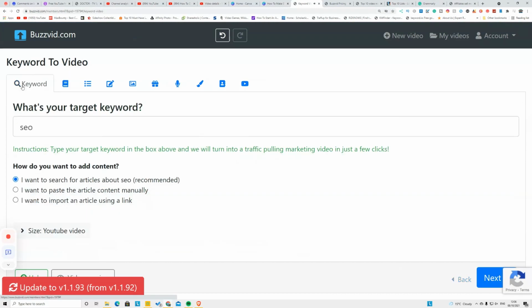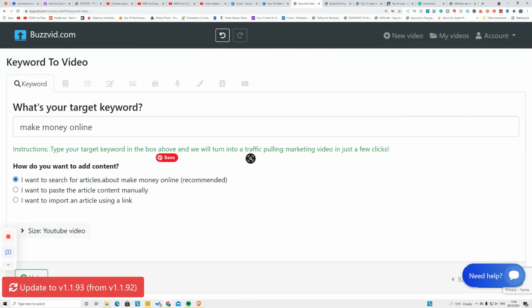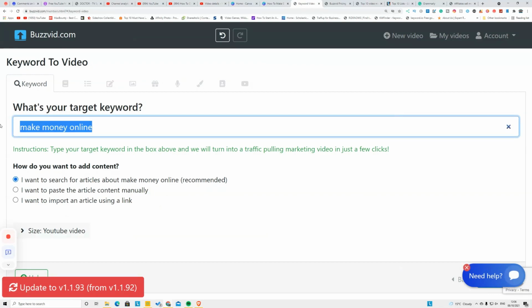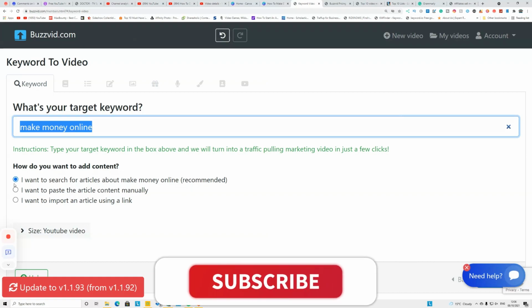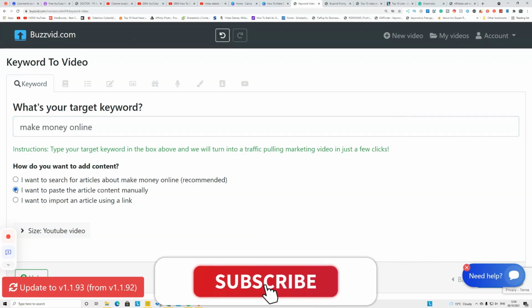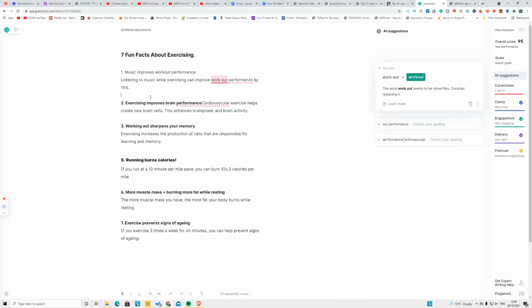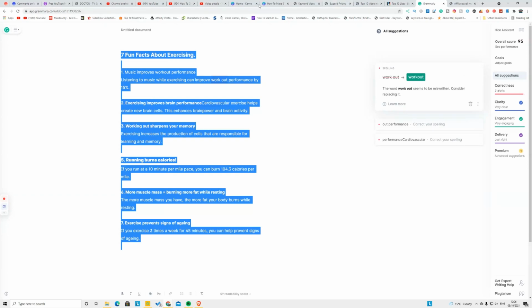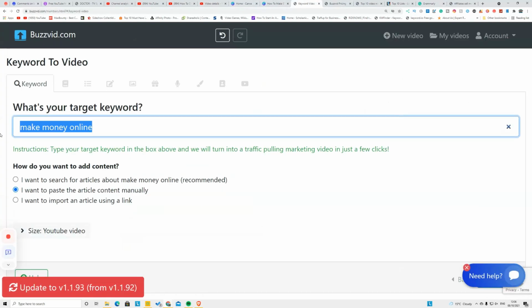Again, if you go back to the search bar on here, and you can see, again, we go back to dashboard, click this one, and on here what you're going to do, you're going to type this one. You want to upload an article that you already wrote, right? So you're going to click this section. This is an article written about exercising. So I'm going to copy this article, go back to that website. I'm going to put exercising on here.